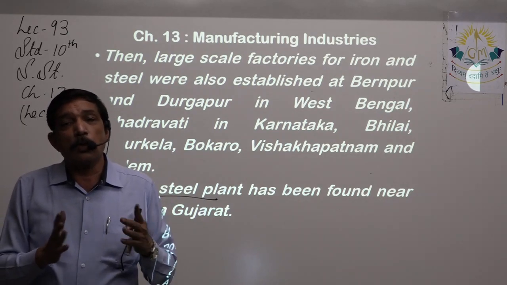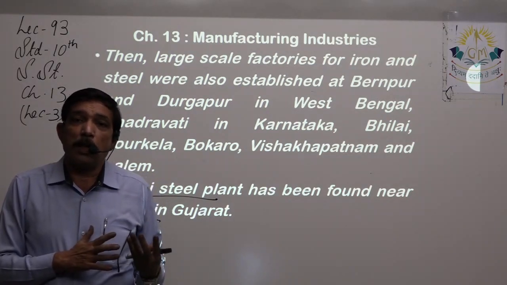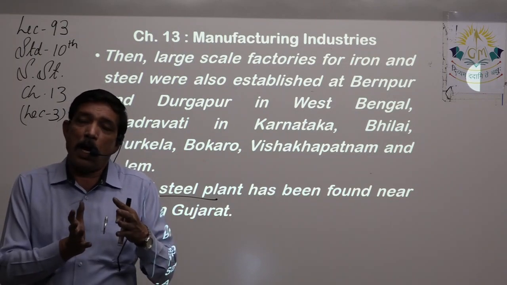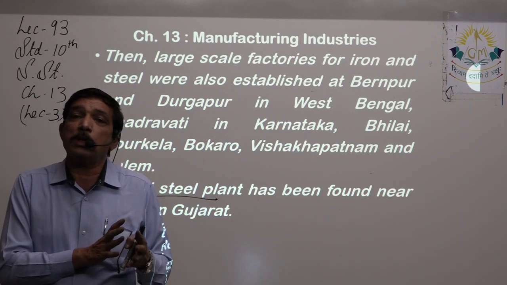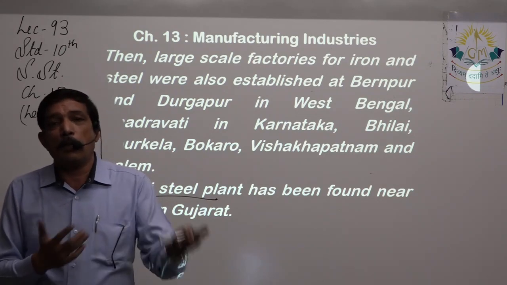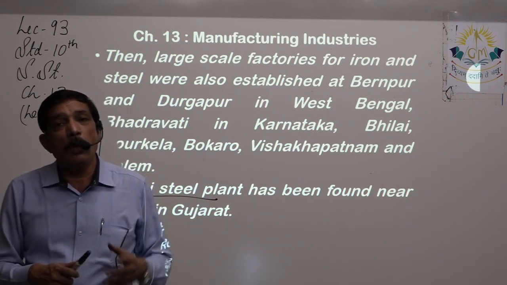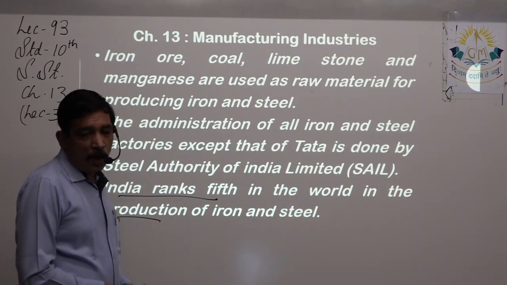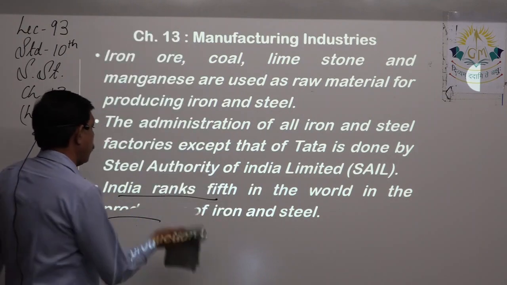But then it's found. So the factory can be fed with the iron ore that is found in Gujarat, where the iron content in the soil will be more, and it can be economically viable to use that as iron ore or the raw material. Now, the process.